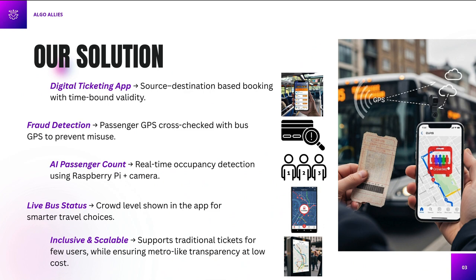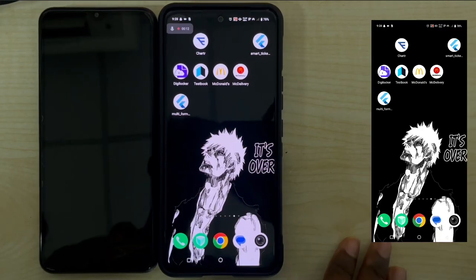With our digital ticketing app, passengers can book tickets based on source and destination with time-bound validity. Our fraud detection system compares passenger GPS with bus GPS and also compares the accelerometer and gyroscope values to prevent misuse. We also have a feature of showing passenger count detection in our app, which is beneficial for the passengers. On the whole, our system is inclusive and scalable while ensuring metro-like transparency at low cost. Now, let us see the demonstration video of our project.